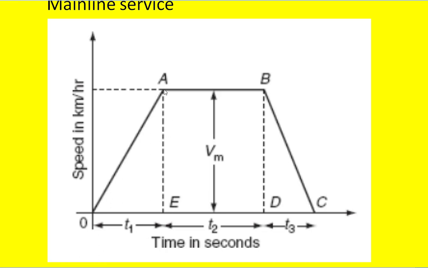The time for the free running region, that is A to B, is called the T2 time, whereas the time taken to reach from the maximum speed to zero speed is called the retardation, and the period for this is called T3. This is called the retardation period, and the maximum speed this mainline service can attain is Vm, from here to here.